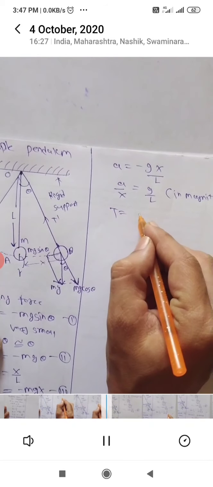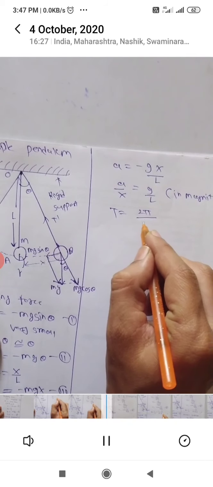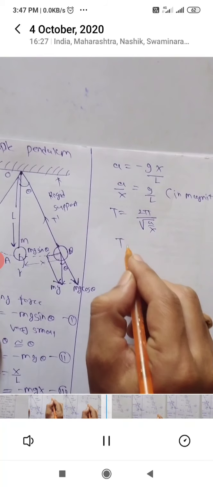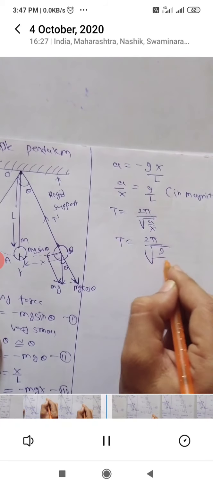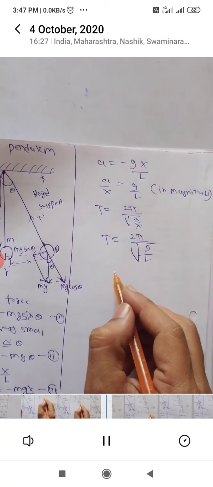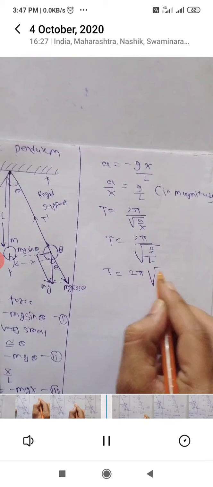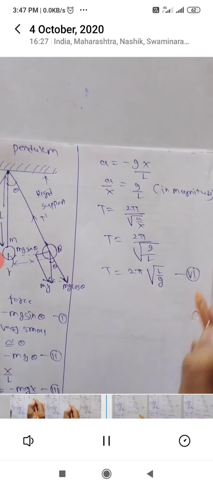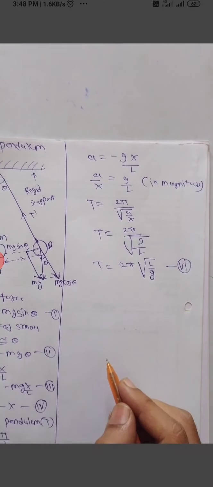So if you put this value in equation number 5, T is equal to 2 pi upon, whatever is this term, acceleration per unit displacement, so it will be g upon L. So this equation will become T is equal to 2 pi under root L upon g, which is the required equation of the pendulum. This is the expression of time period for a simple pendulum.